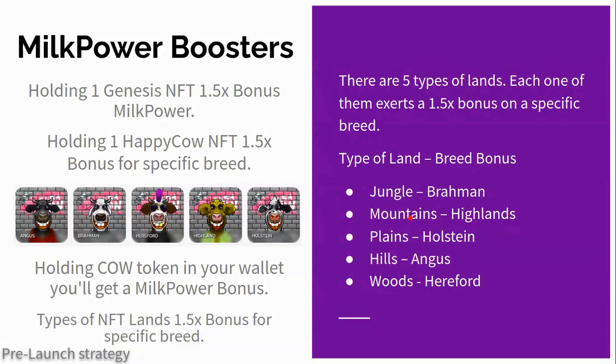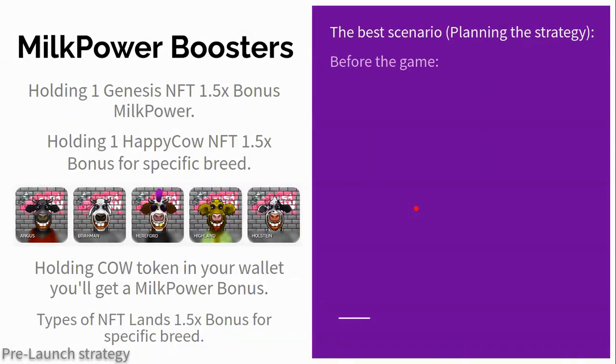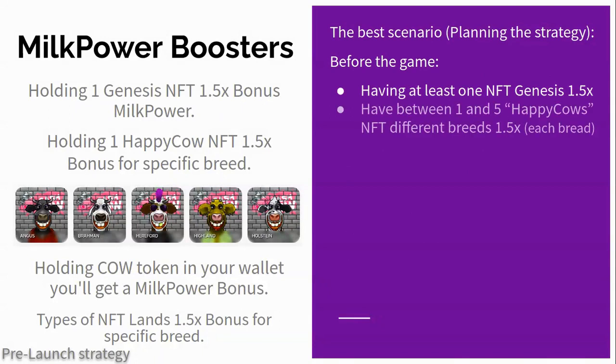Not everyone will be able to buy all kinds of land from the beginning, so the logical thing would be to locate the cows in the best possible way, ensuring at least that those of the right breed are in the optimal territory.